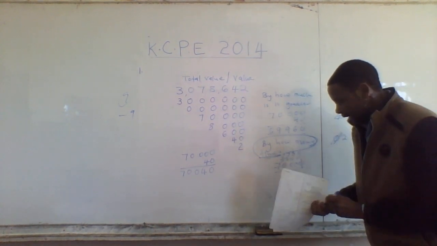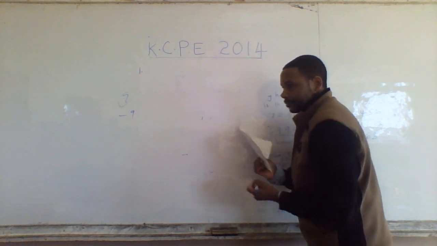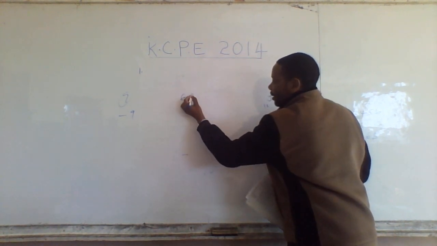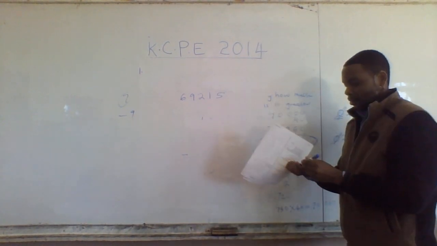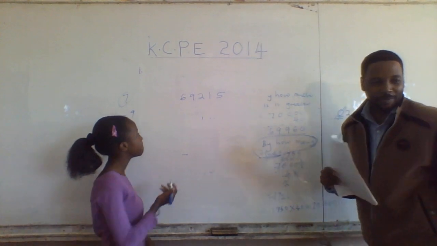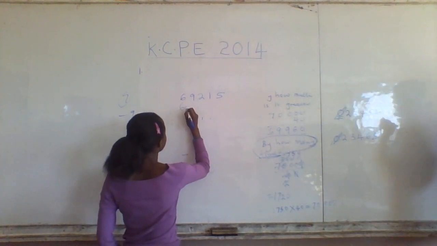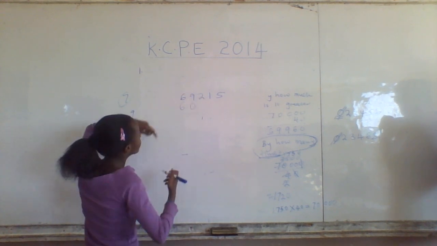Let me just see whether we are understanding. Esther, write the total value of every digit here. Come here. 6, 9, 2, 1, 5. Write the total value of each digit. Yeah, just continue.